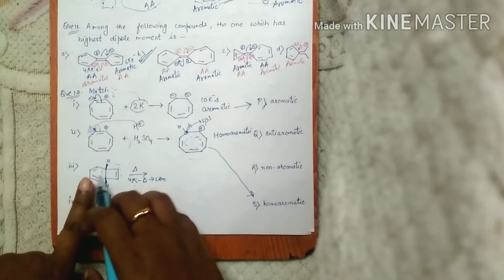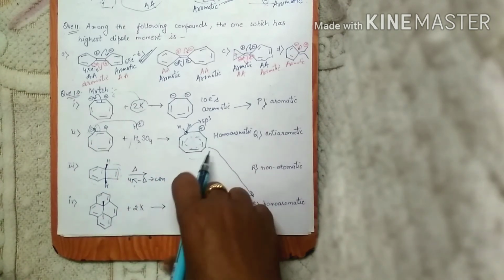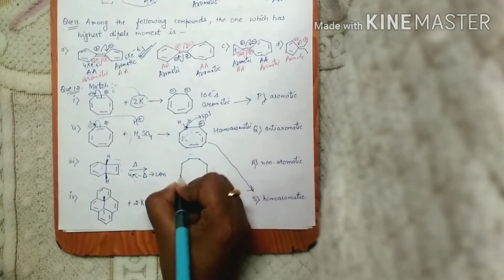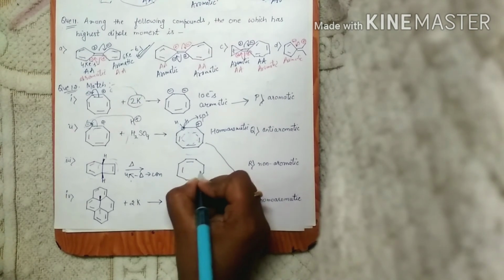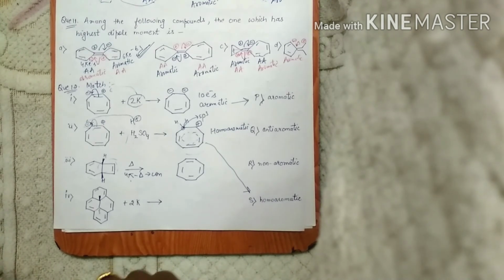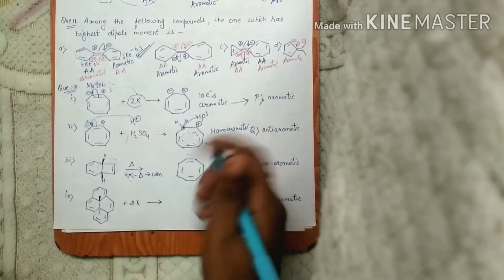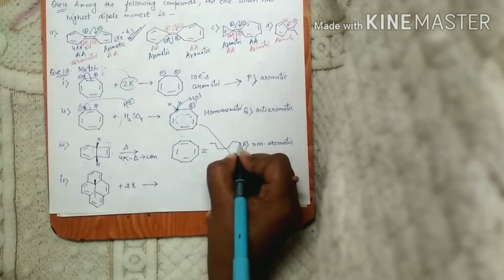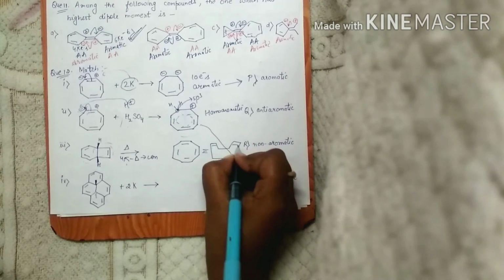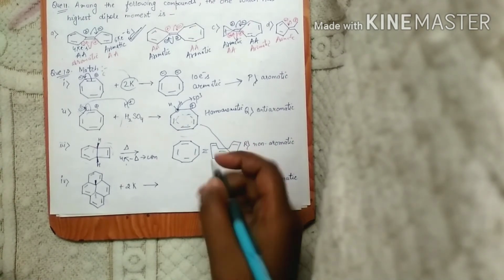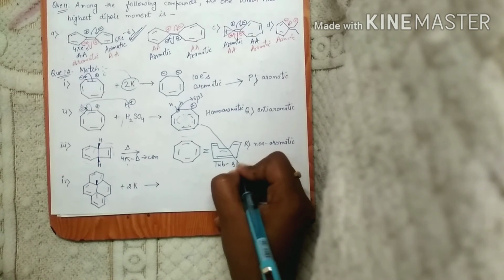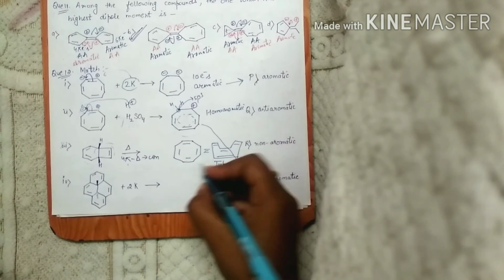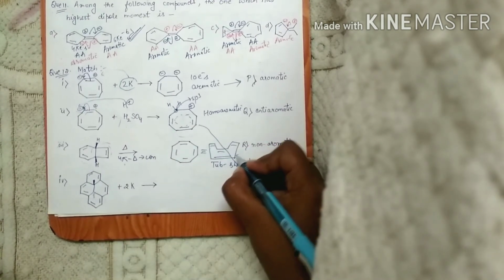So these 2 rings open up and form one single ring, like this, and we know that this structure doesn't remain like this and forms a structure like this. This is tub shaped. So this one is non-aromatic in nature, so this will match with R.